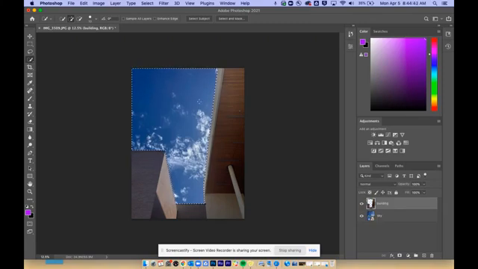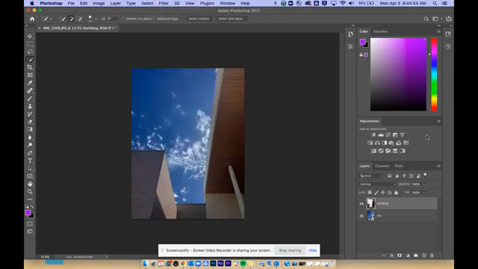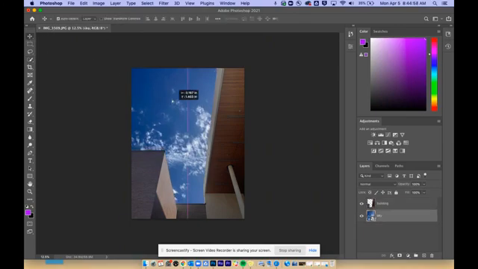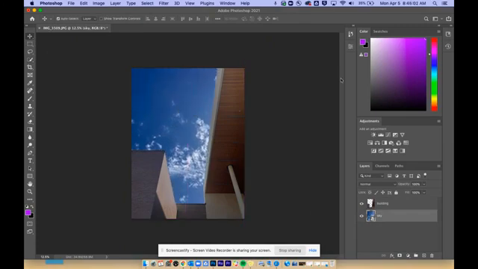All right, so I'm going to get rid of the selection. You can go to Select, Deselect, or the quick keyboard stroke is Command D to get rid of that selection. It goes away. And we can see here, if I click on the sky and use the move tool, I can click and drag around, see that sky moves. Now we need to add that animation.